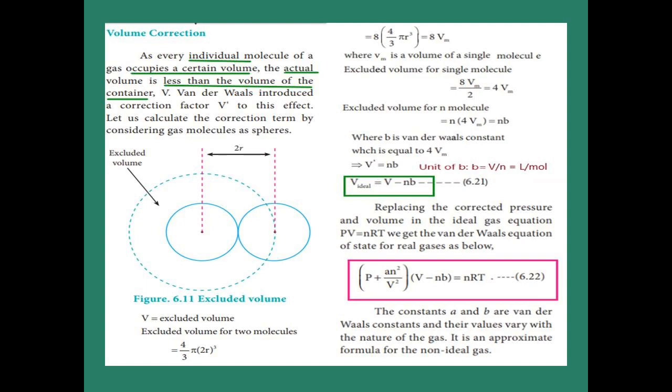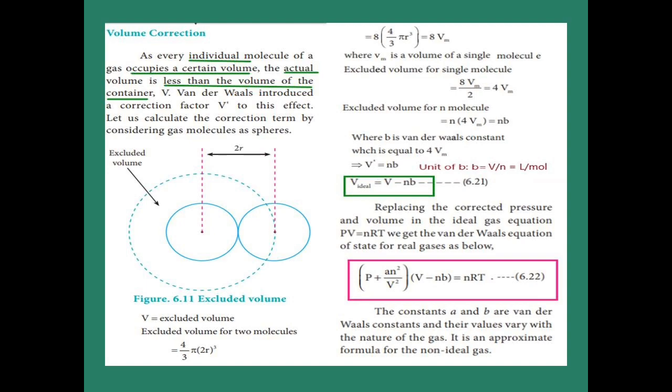So 2 into 2 into 2, we get 8. So 8 into 4 by 3 pi r cube. That 4 by 3 pi r cube is the volume of a single molecule, Vm. Now this is the excluded volume for two molecules, but we need the excluded volume for a single molecule. So we divide by 2 and get 4 Vm. For n molecules, you just multiply n into 4 Vm. That 4 Vm is now called b, the Van der Waals constant.